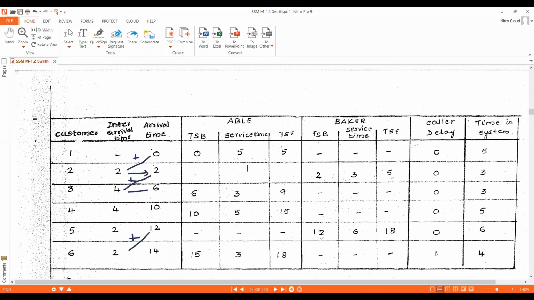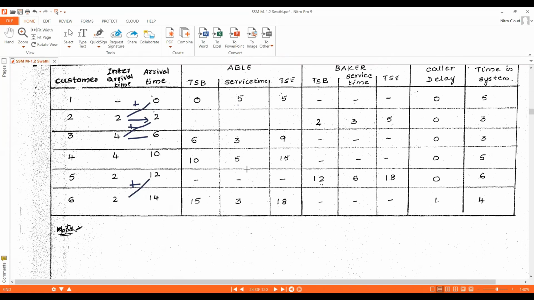Okay, 5 minutes we will write it here. And to complete customer 4's service, it will take 15 minutes. Okay, that is 10 plus 5, it is 15 minutes. Customer 4 did not wait in the queue. So the total time he spent in the system is waiting time in the queue plus his service time. Waiting time is 0, 0 plus 5 is 5 minutes.